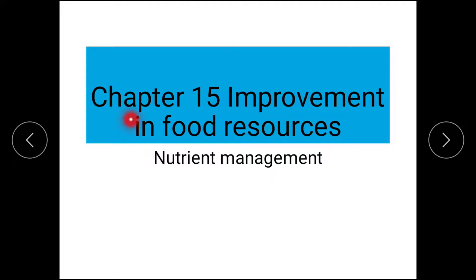Morning, students. We are going to start with chapter number 15, Improvement in Food Resources, topic Nutrient Management. Right? We have started the lesson. We have already seen why food production and agriculture are so important for our country. We have seen how we can improve crop production. Now today we are going to see nutrient management. Let us start.